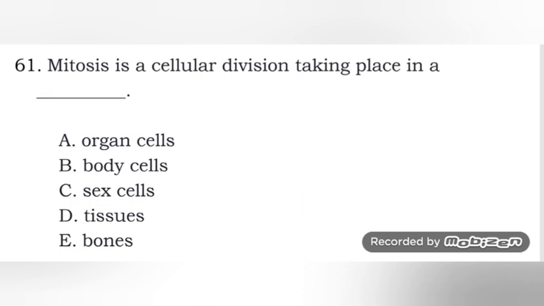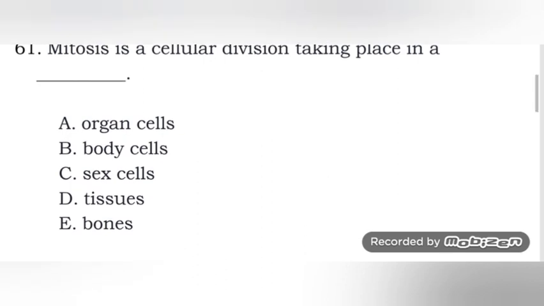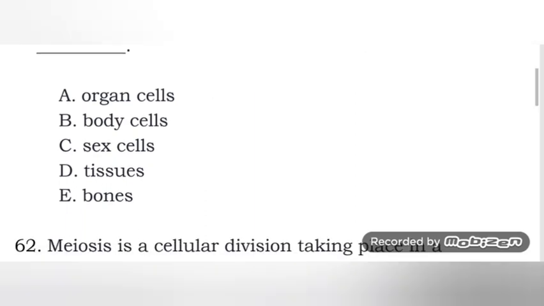Let's start. Mitosis is a cellular division taking place in: A. Organ cells, B. Body cells, C. Sex cells, D. Tissues, or E. Bones. The answer here is letter B, body cells. Mitosis is one of the two cellular divisions, and it takes place in the body cells, or what they call somatic cells. So the answer here is letter B.